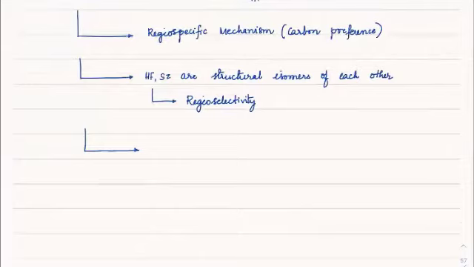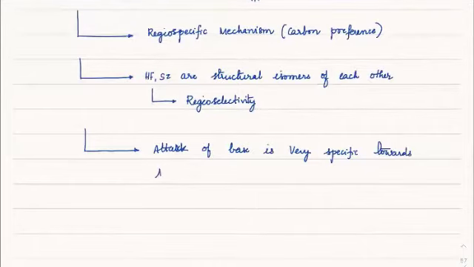So that means attack of base is very specific towards anti-periplanar, or we call it APP. Because it is very specific on that, we call it a stereospecific mechanism.